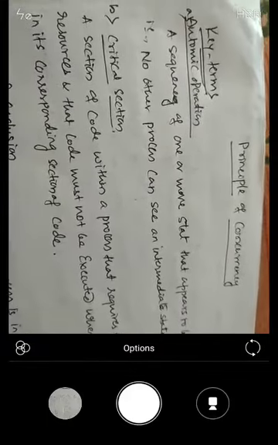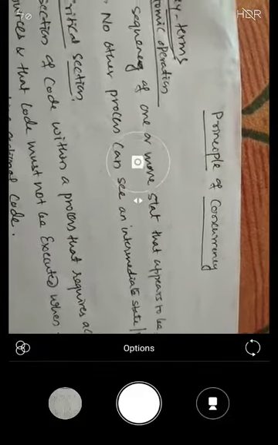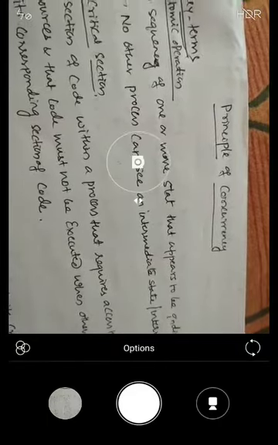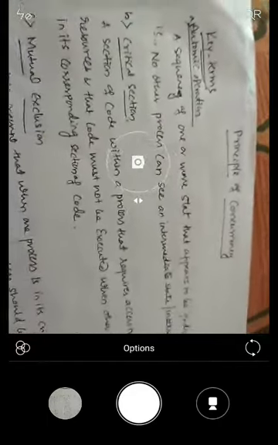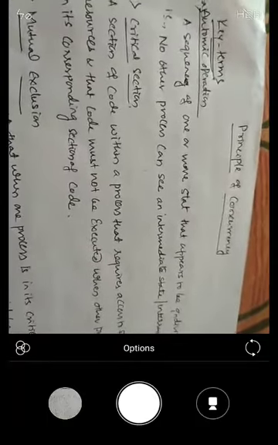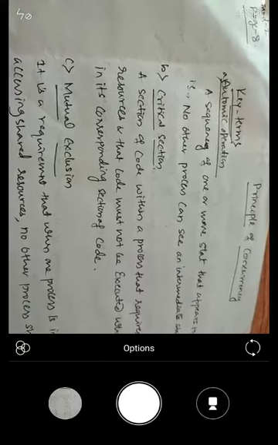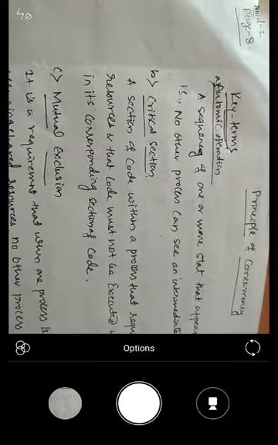The concept of mutual exclusion begins with what we call the principle of concurrency, as a fundamental aspect of mutual exclusion. What is expected here is to go back and introduce the concepts we have already seen, called multi-programming and multi-processing.